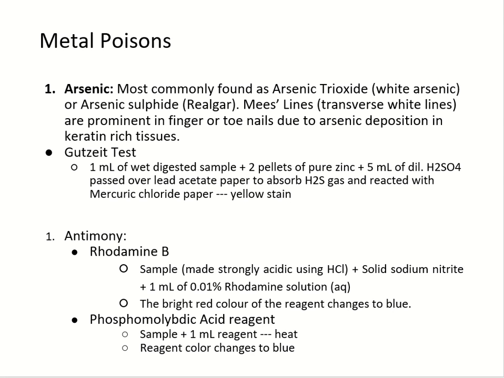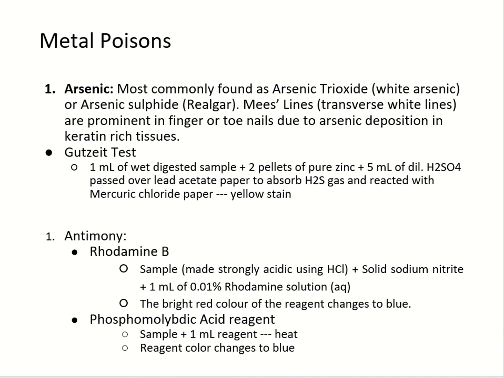Arsenic is identified by Gutzeit test, in which to 1 ml of wet digestive sample, 2 pellets of pure zinc and 5 ml of diluted sulfuric acid are added, and the resultant gas is passed over lead acetate paper to absorb H2S gas, and it is reacted with mercuric chloride paper, and a yellow stain is observed.